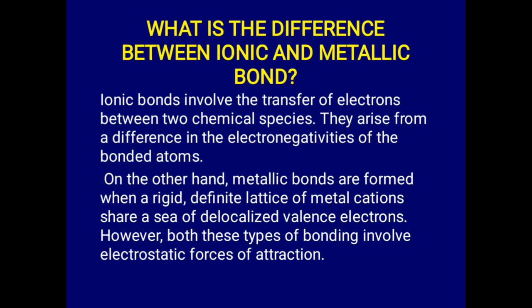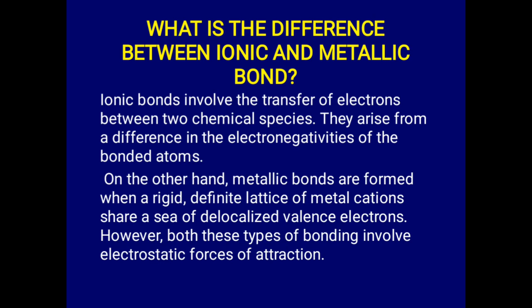But we are comparing it with metallic bond. Metallic bonds are formed when a rigid definite lattice of metal cations share a sea of delocalized valence electrons. But a very good similarity between them is that both of them involve electrostatic forces of attraction.